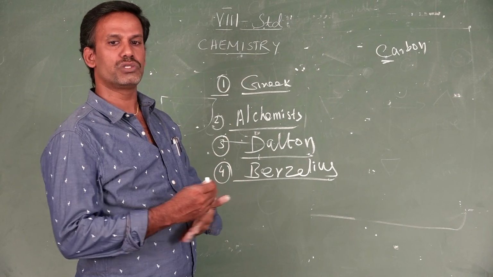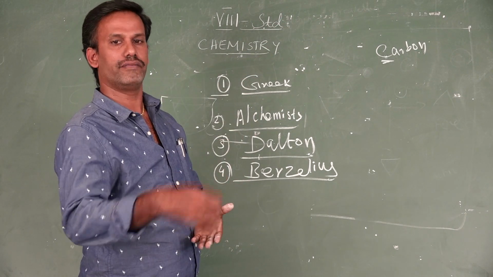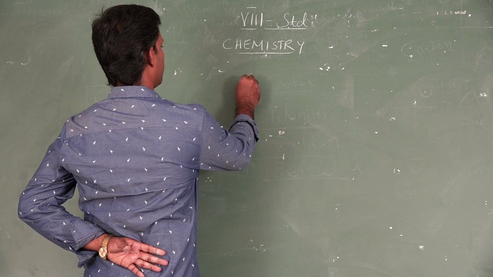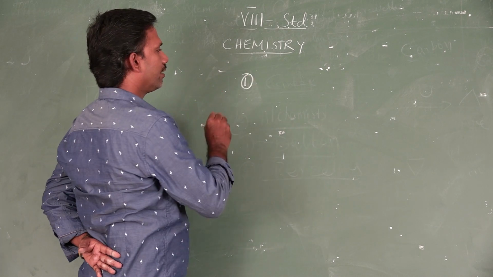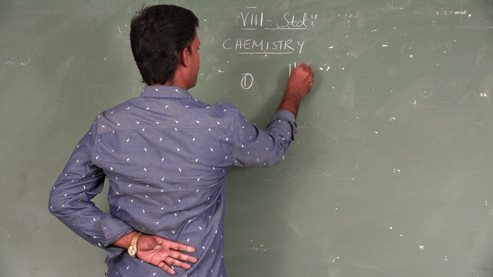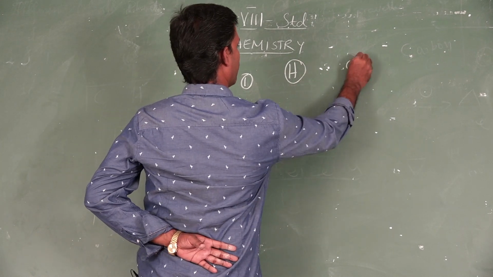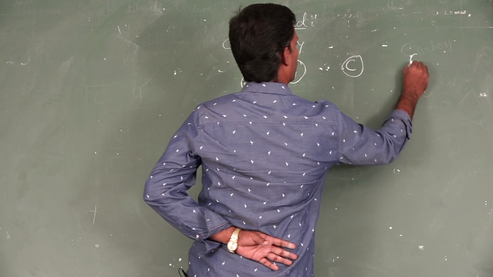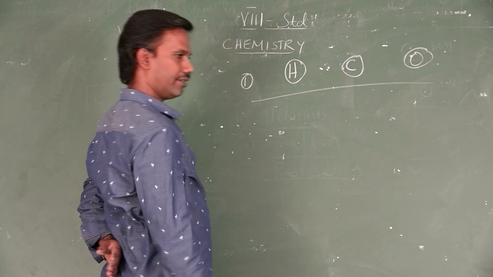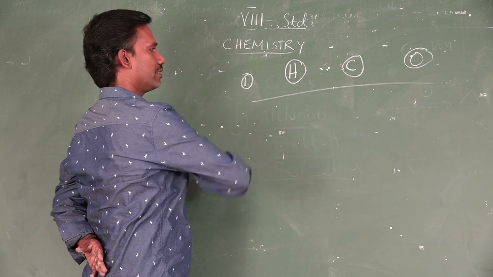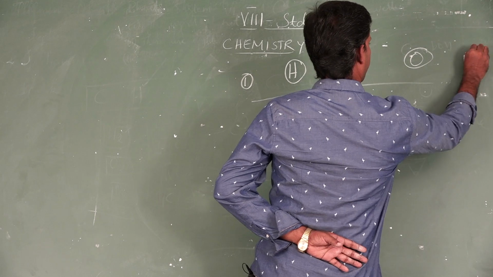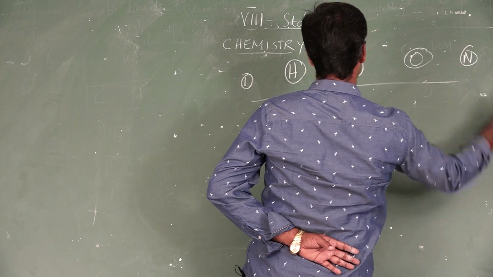There are certain rules and regulations for using the symbols that we are going to see now. Rule number 1, while writing the symbol, first we can select the first letter of the alphabet. For example, hydrogen H, carbon C, oxygen O, like this. There is no problem at all. Oxygen O, hydrogen H, carbon C, nitrogen N. Likewise, we can use the first letter.